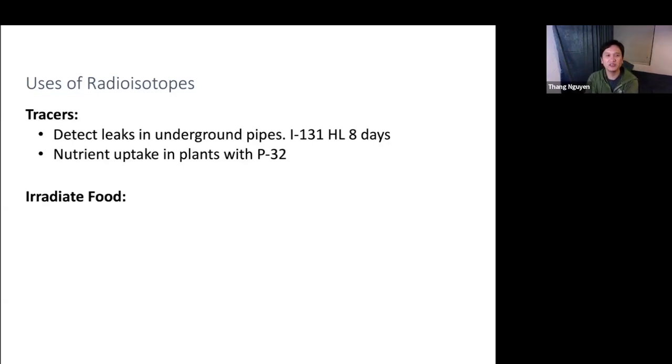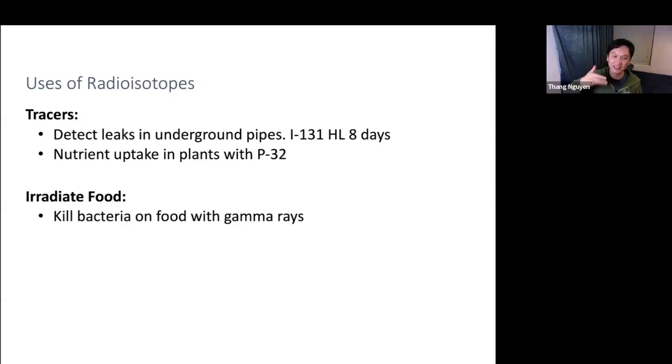Another way you can use radioisotopes is in irradiating food, right? This way, it is used to kill the mold and bacteria that are on the food. The ionizing radiation can actually kill living organisms. So you have your food that has maybe bacteria in it, and you can kill it with radiation. Now, does this make your food harmful? Remember that the food is already not growing, right?